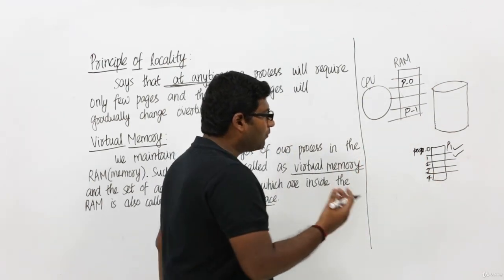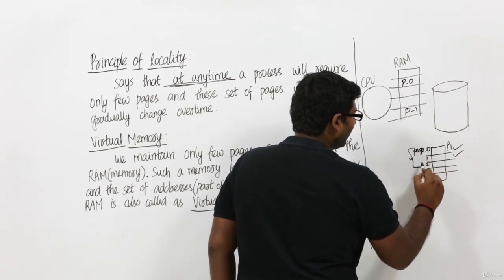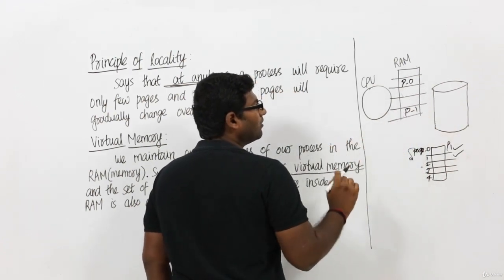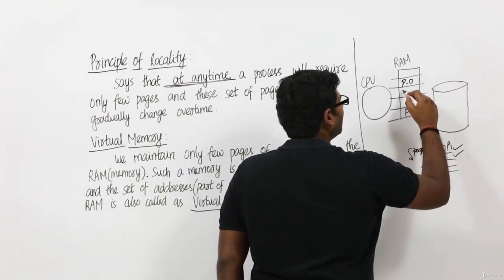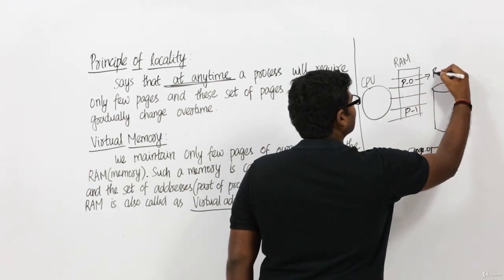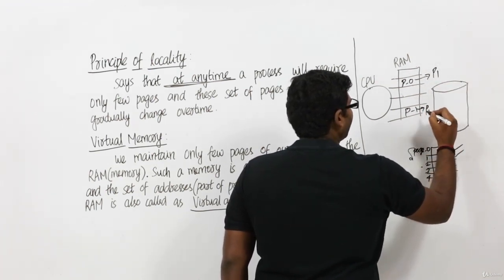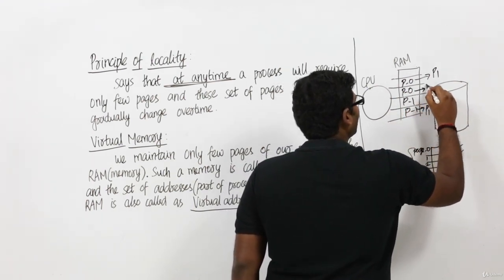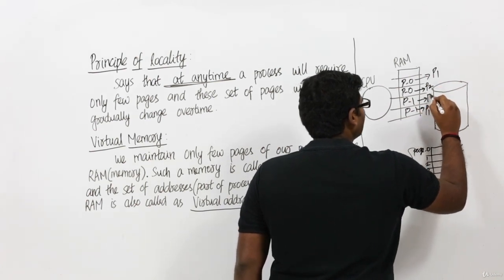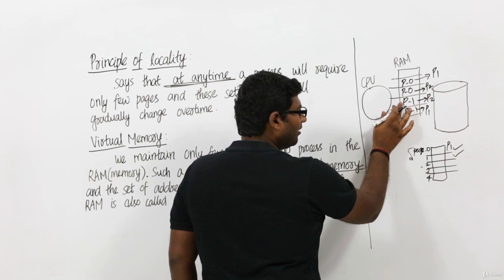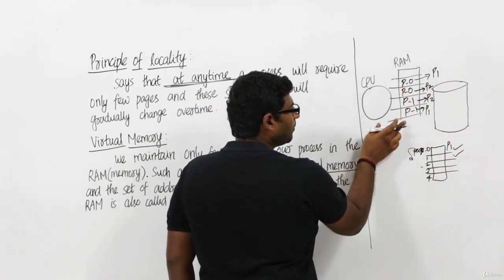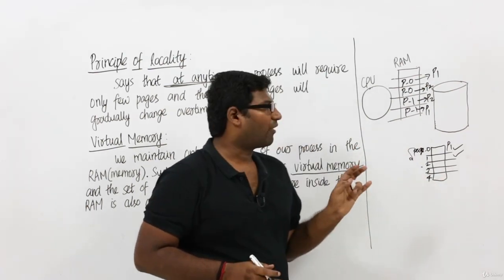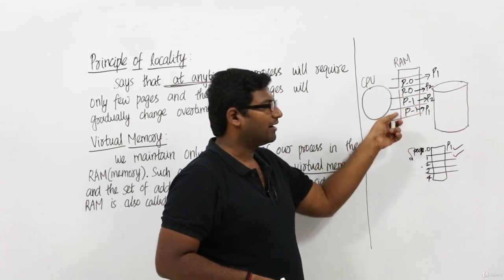Now let us assume I am going to maintain only 2 pages of process P1 inside the RAM, page 0 and page 1 of process P1. Let us assume I am maintaining page number 0 and page number 1 of process P2 as well. Don't get confused here. This is page 0 and page 1 of process P2, and this is page 0 and page 1 of process P1. Fine. Now what will happen? Let us assume process P1 has undergone IO.